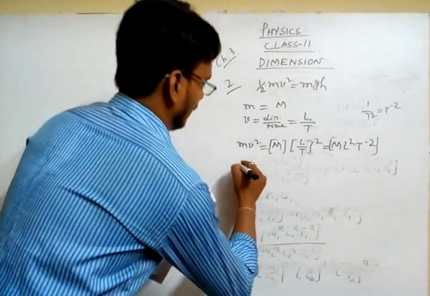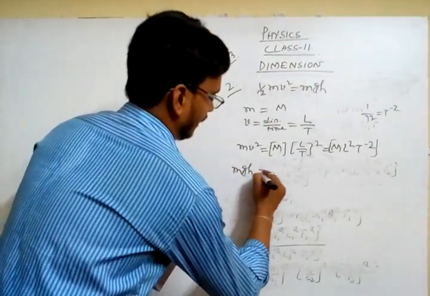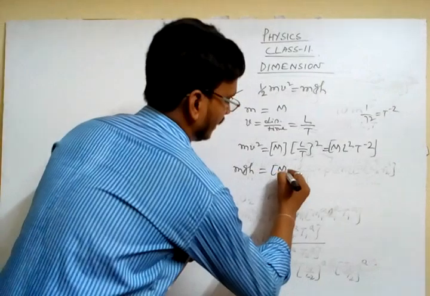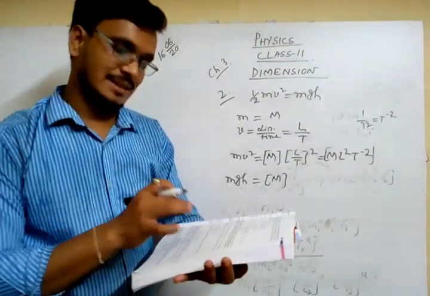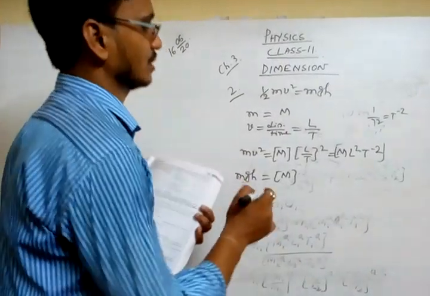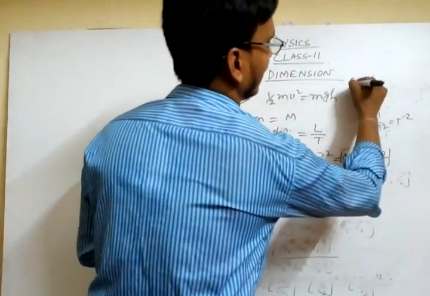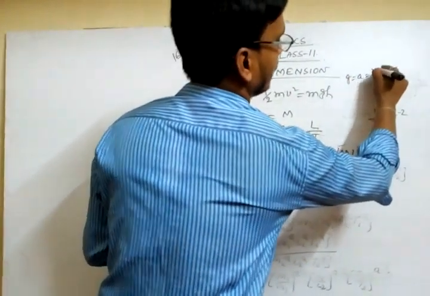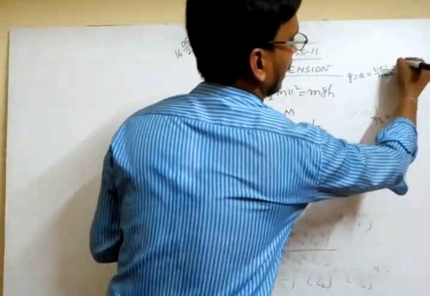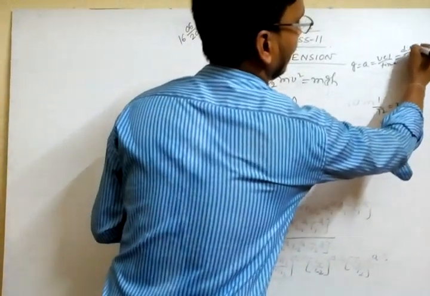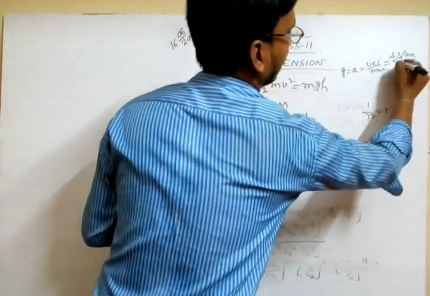Now mgh. M means mass, g means acceleration due to gravity. What is acceleration? Acceleration means velocity by time. What is velocity? Displacement by time. That means displacement by time, and here another time.